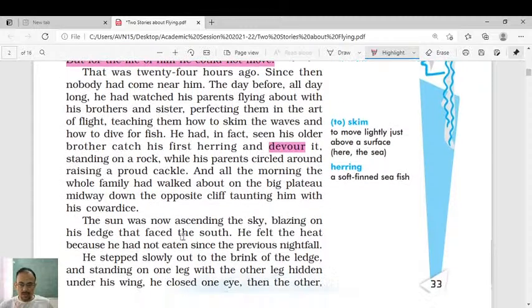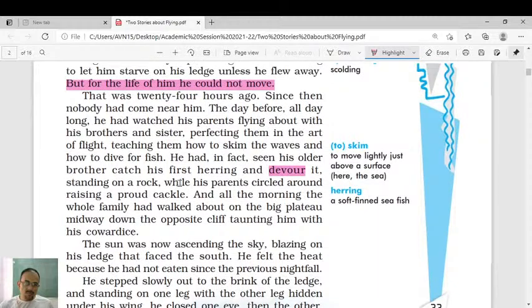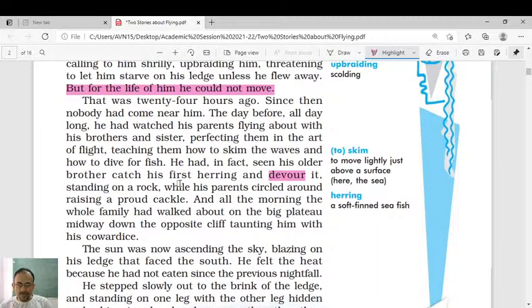him with his cowardice. So when the parents were perfecting the other children in the art of flight, like teaching them how to skim the waves or how to dive for fish, the young seagull was still on the ledge. The parents were trying to teach their other children how to become perfect in the art of flight, how to skim the waves, and how to dive for fish.